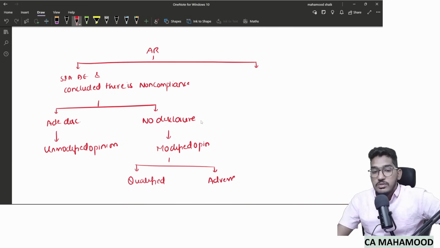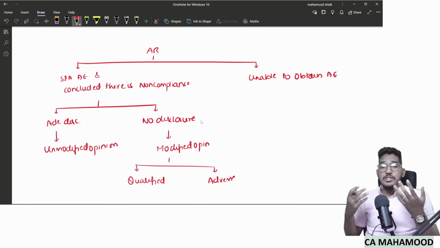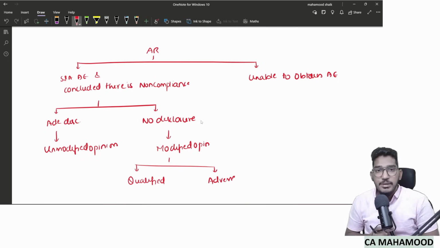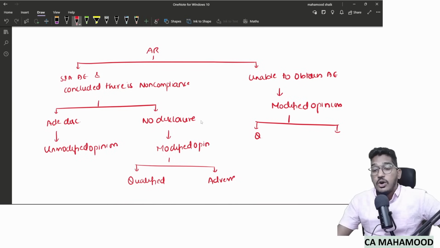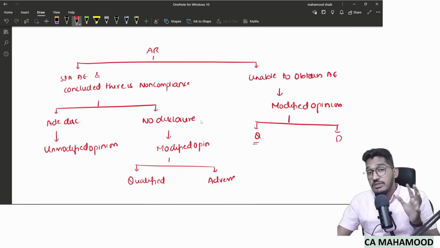The other case which could be possible is that the auditor is unable to obtain audit evidence. The auditor is not in a position to get the evidence to conclude whether laws and regulations are complied with or not. He was unable to get evidence. Now what should he do, sir? Now the standard will directly say give the modified opinion. Which kind of modified opinion? Not only disclaimer, you have to give either qualified or disclaimer. If the possible effect of that non-compliance is only material, I will give qualified. If the possible effect of that non-compliance is material and also pervasive, I will give disclaimer.